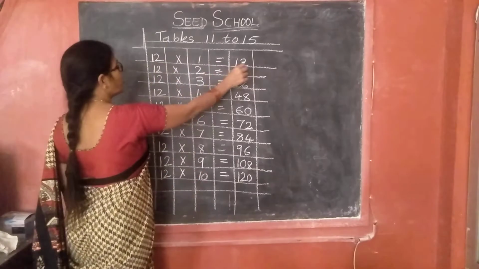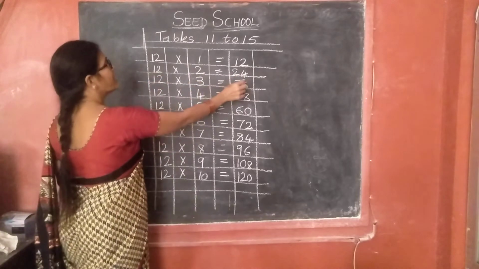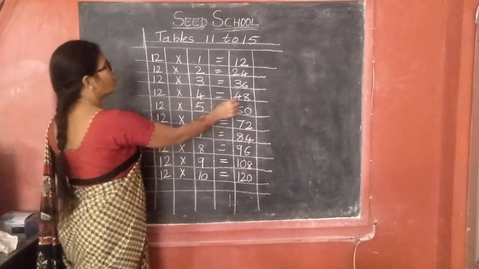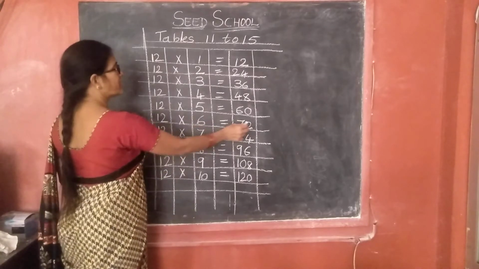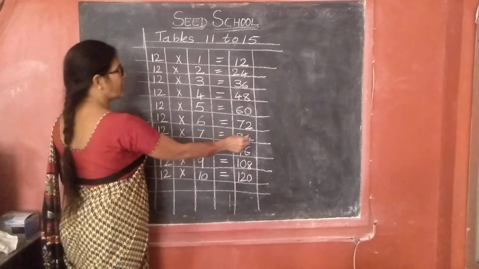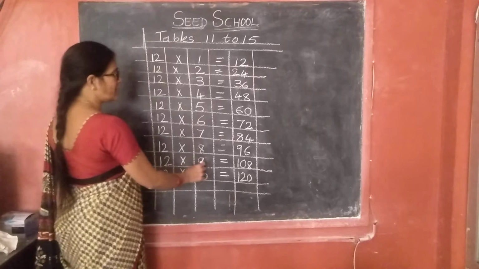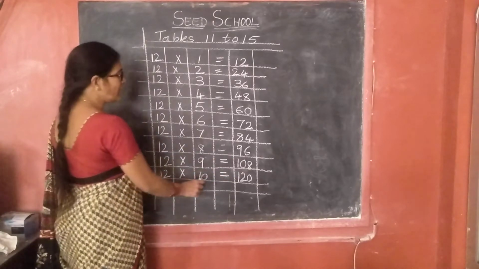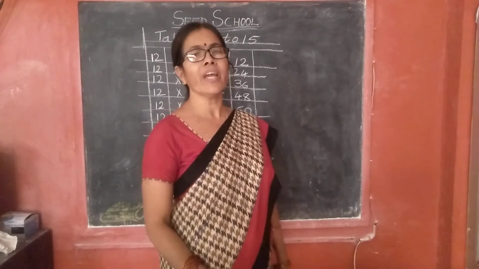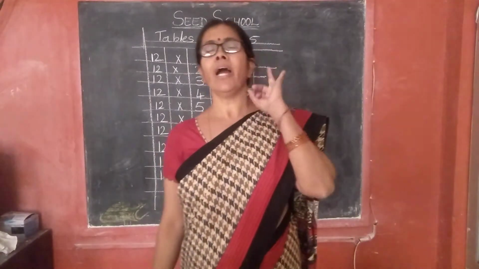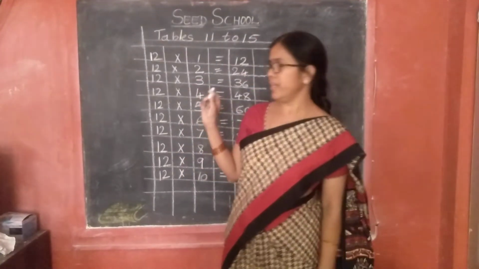Listen, 12 ones are 12. 12 twos are 24. 12 threes are 36. 12 fours are 48. 12 fives are 60. 12 sixes are 72. 12 sevens are 84. 12 eights are 96. 12 nines are 108. 12 tens are 120. Okay children, we have finished the 11 table and 12 table. Next, the 13 table. Okay children, listen everyone.